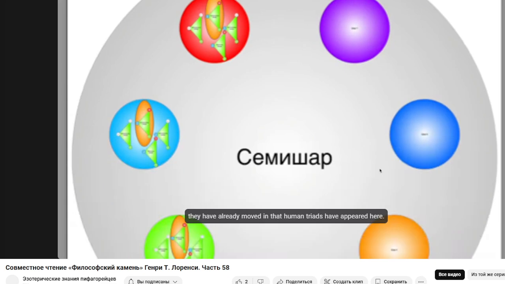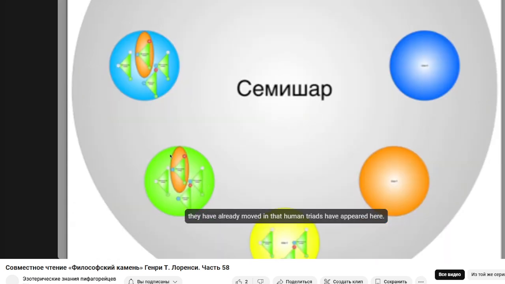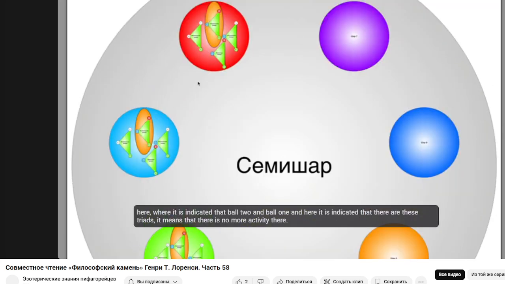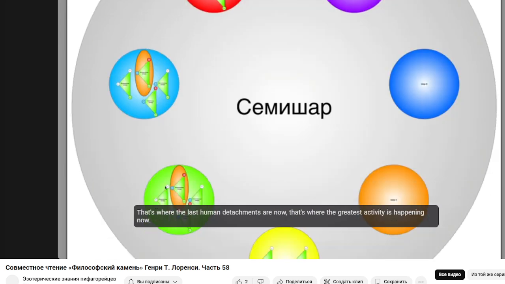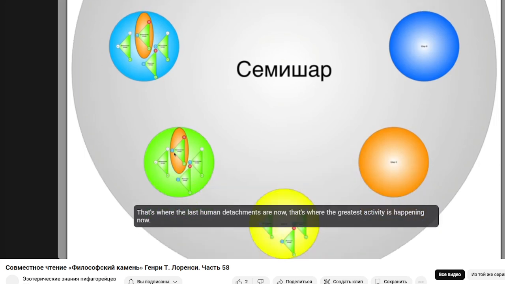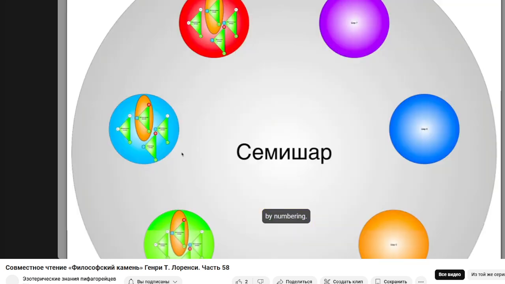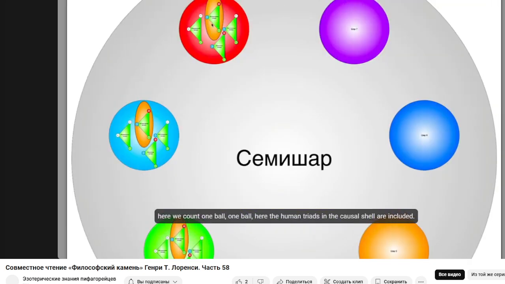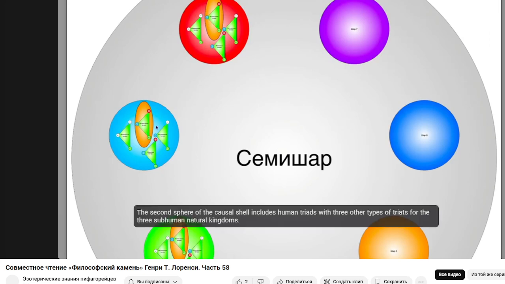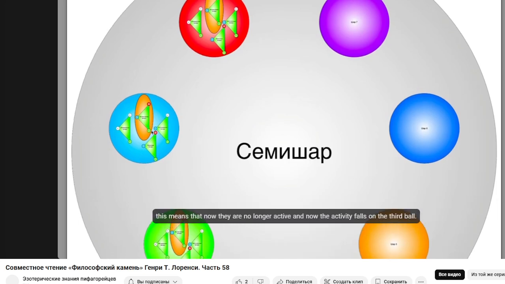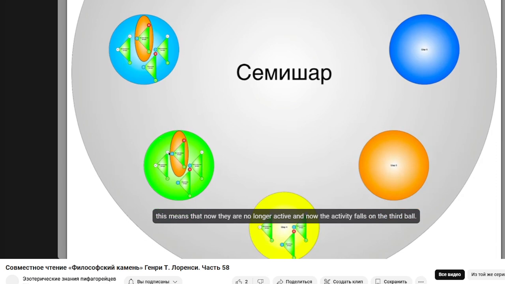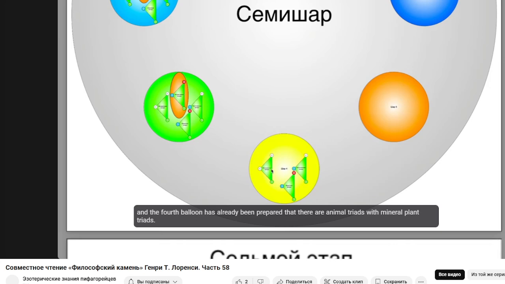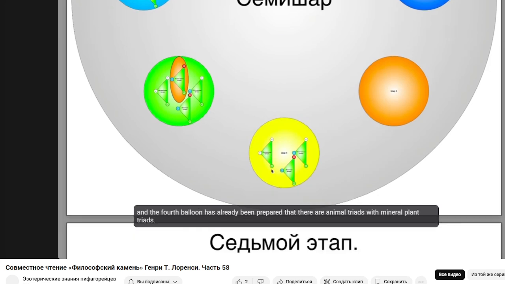They have already moved, in that human triads have appeared here. Here, where it is indicated that ball 2 and ball 1, and here it is indicated that there are these triads. It means that there is no more activity there. That's where the last human detachments are now. That's where the greatest activity is happening now. By numbering, here we count 1 ball, here the human triads in the causal shell are included. The 2nd sphere of the causal shell includes human triads with 3 other types of triads for the 3 subhuman natural kingdoms. This means that now they are no longer active, and now the activity falls on the 3rd ball. And the 4th ball has already been prepared, where there are animal triads with mineral and plant triads.